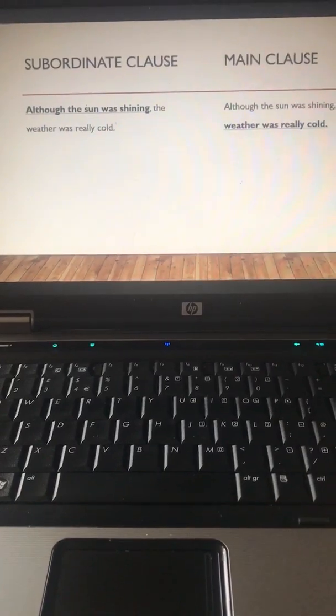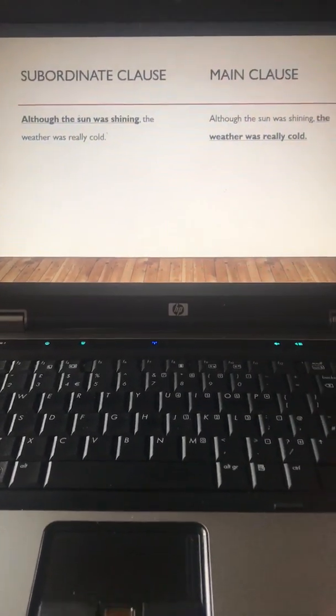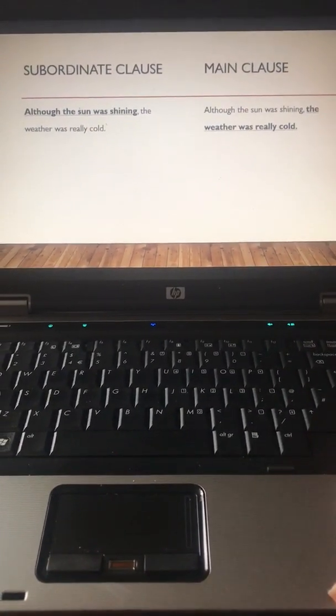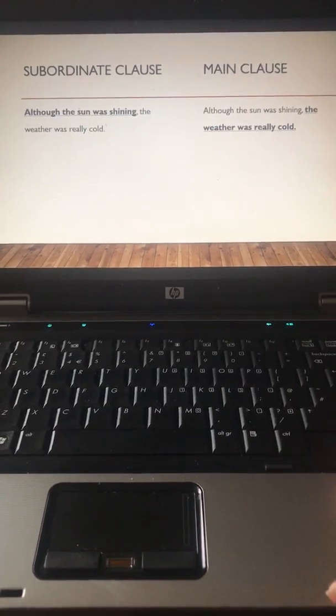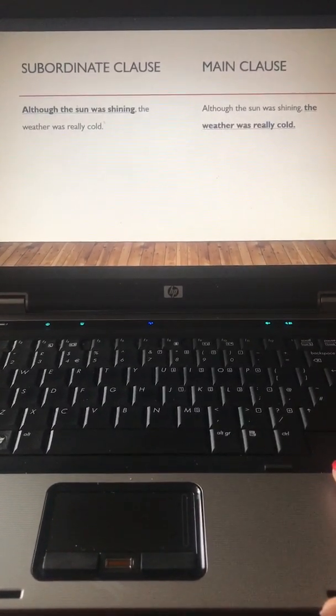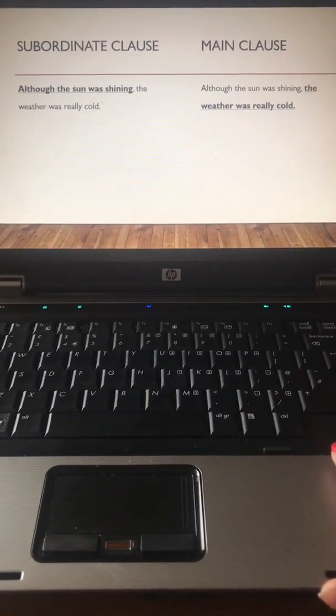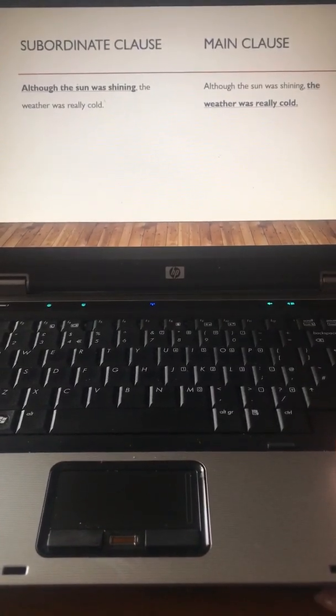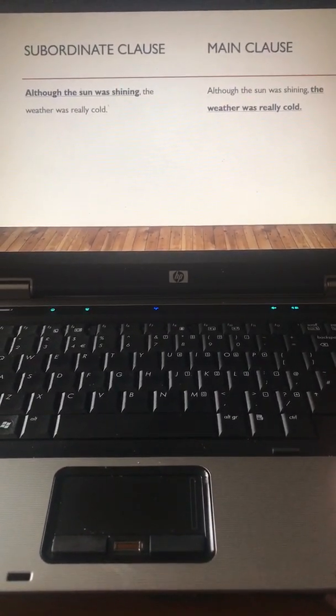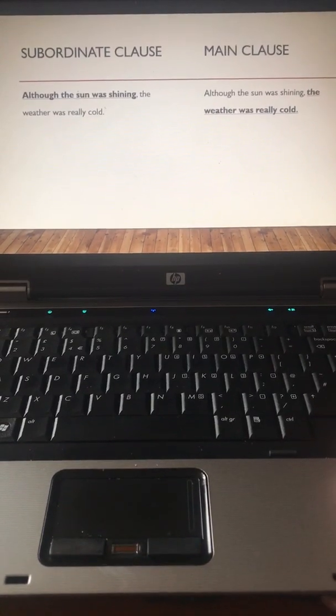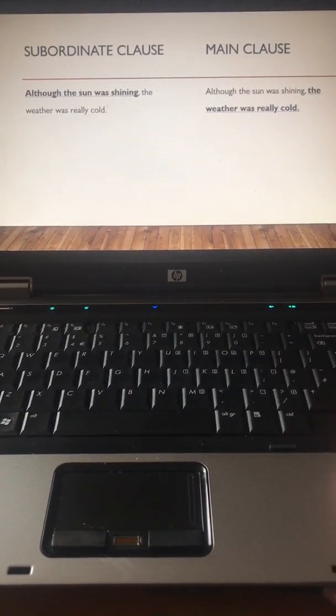Okay, right, so that sentence there is, although the sun was shining, the weather was really cold. The subordinate clause is although the sun was shining, because that part of the sentence does not make sense on its own, but it is adding extra information. So therefore, the other part of the sentence is the main clause.